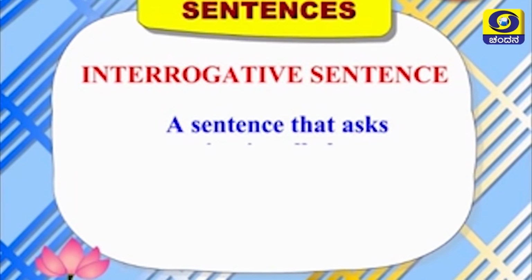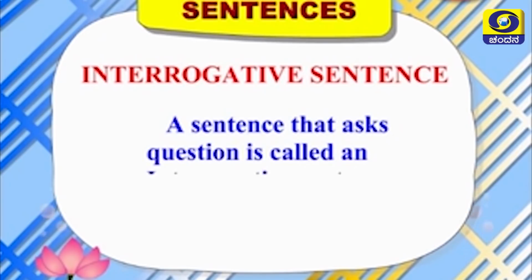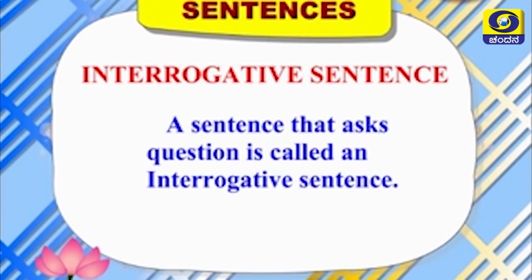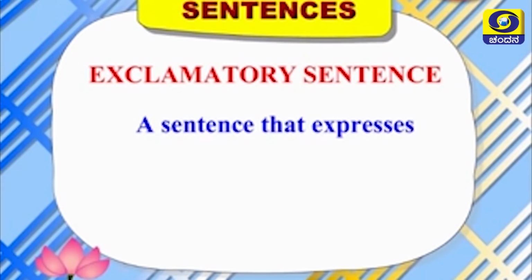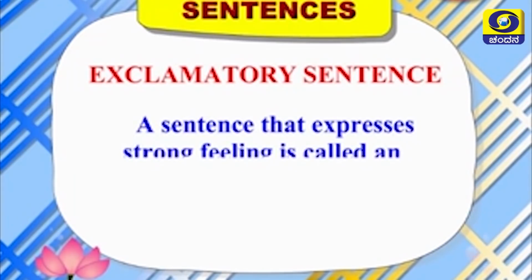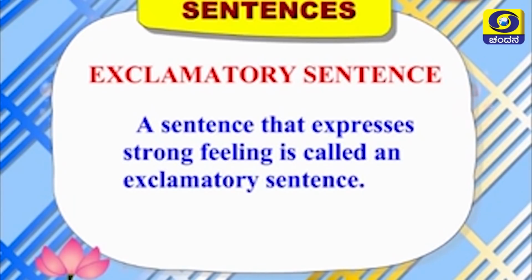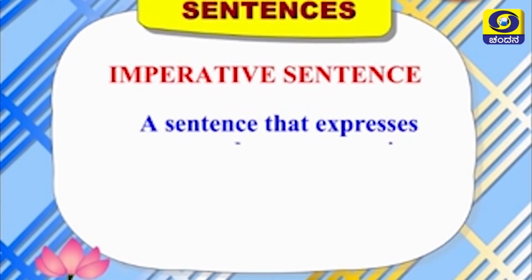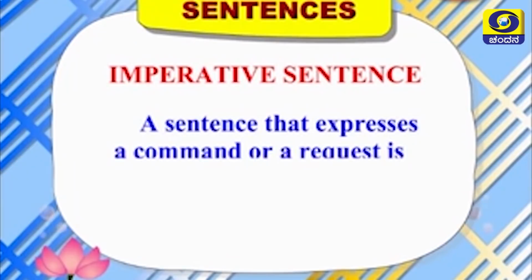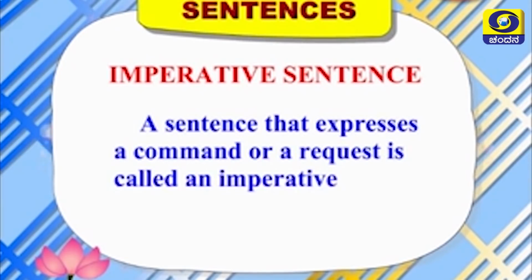A sentence that asks question is called an interrogative sentence. Exclamatory sentence. A sentence that expresses strong feeling is called an exclamatory sentence. Imperative sentence. A sentence that expresses a command or a request is called an imperative sentence.